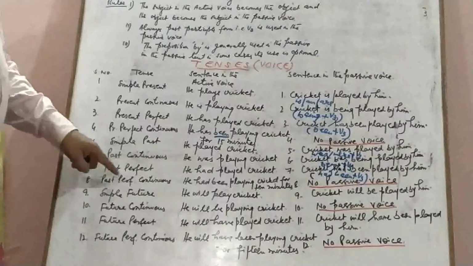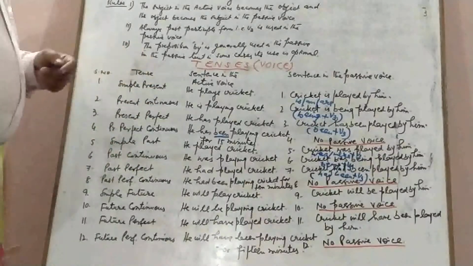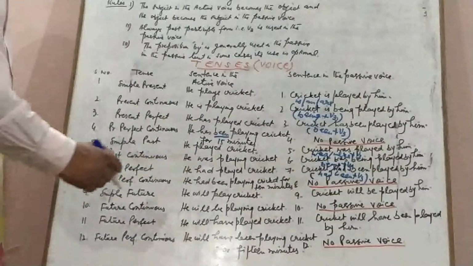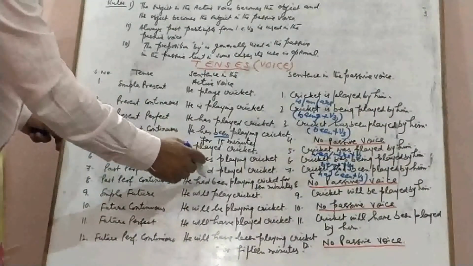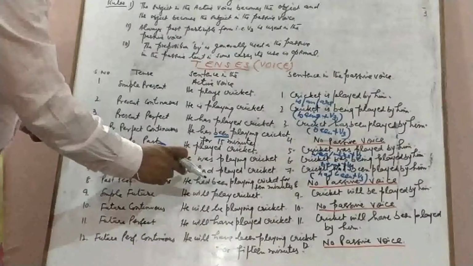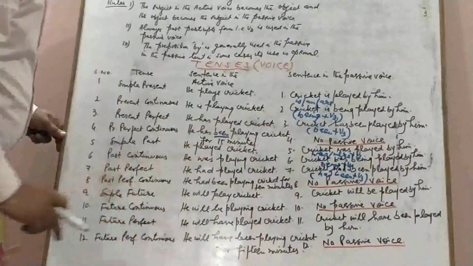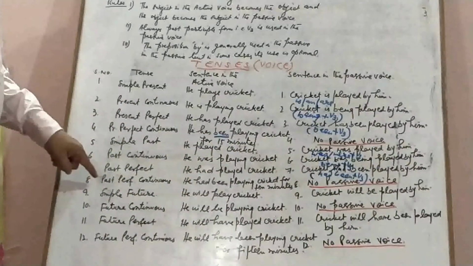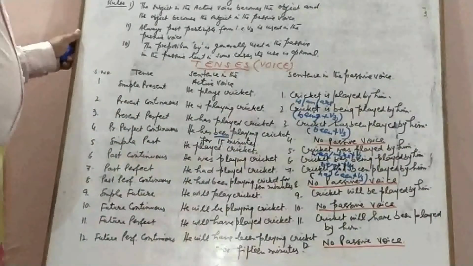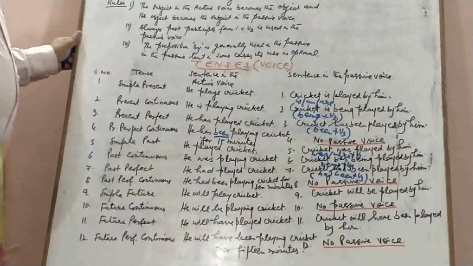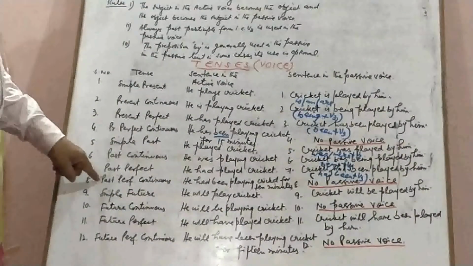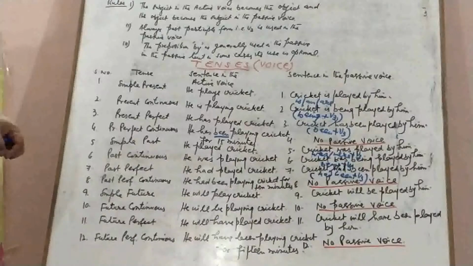Then we have past perfect continuous. As in case of present perfect continuous, we have already used been here. Similarly, we have also used been in case of past perfect tense when it was transformed from active into passive voice. So a sentence in the past perfect continuous cannot be passivized. That means it cannot be changed into passive voice. So no passive voice in case of a sentence in the past perfect continuous tense.